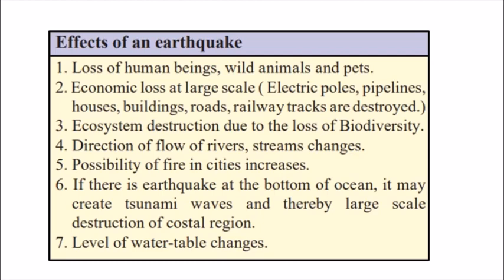And the most important thing is that if an earthquake takes place in the ocean, then it leads to tsunami waves, and if tsunami waves occur, then it might even sweep away cities with it. So the coastal regions are largely affected due to the devastating tsunami, and also in some places the level of the groundwater table can either decrease or increase. So all of this is the effect of an earthquake.